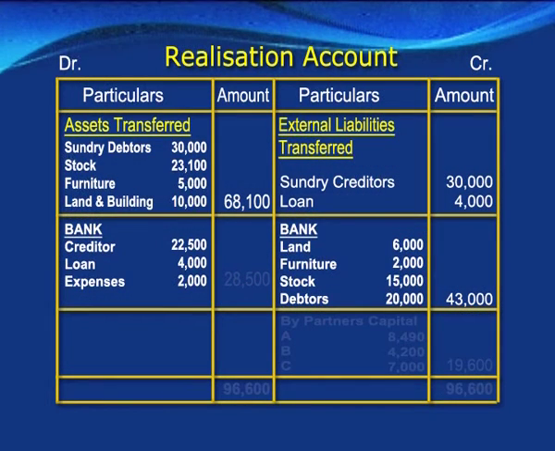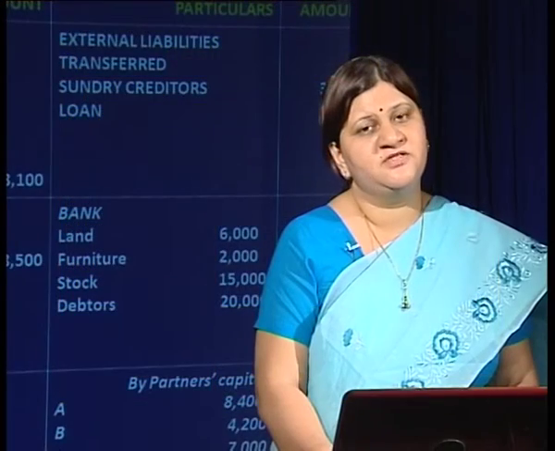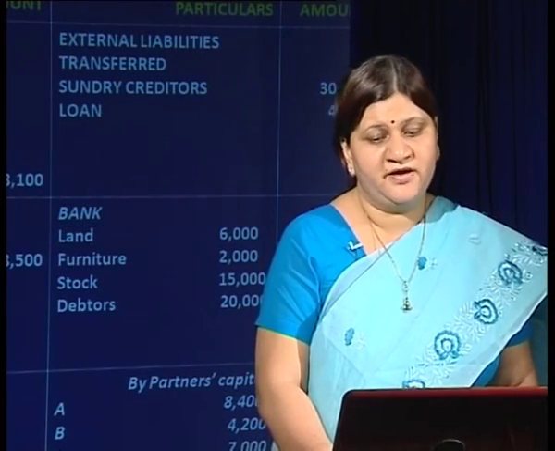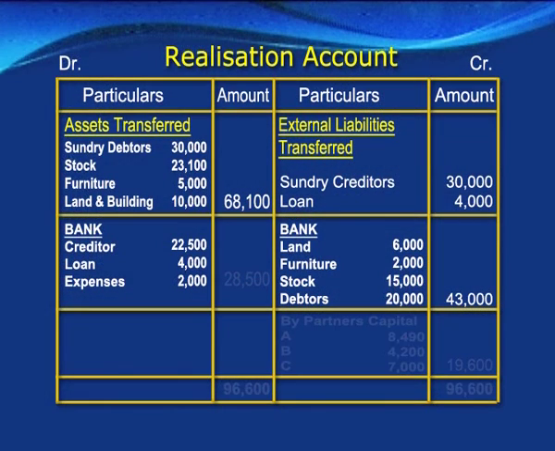Here the creditors are being paid 22,500 because we were asked to pay the creditors at 75% of their claim. So in full settlement they have received 75% of 30,000 and it amounts to 22,500. Loan has been paid off in full and it is 4,000. Expenses on the realization are also given to us and it is 2,000. So together we have paid 28,500.